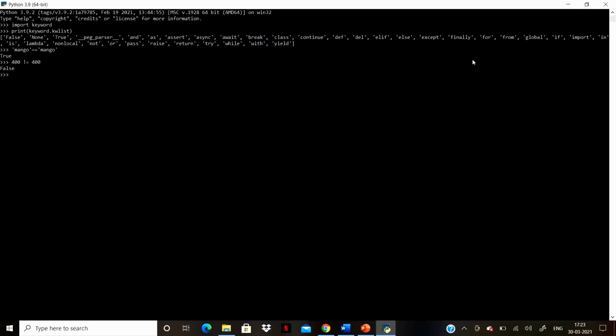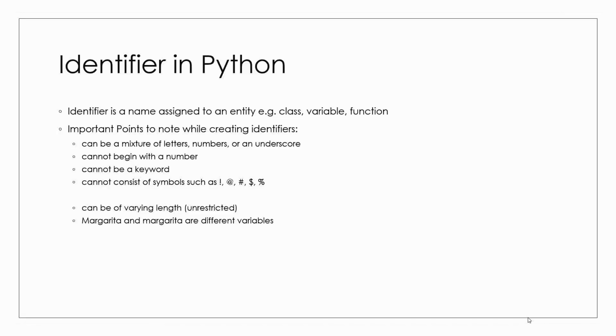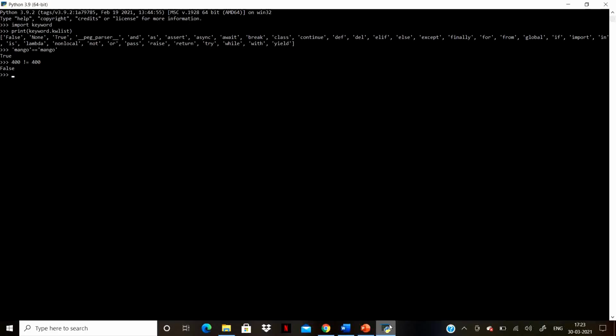There are some rules to be considered when creating identifiers. First, it can be a mixture of letters, numbers, or an underscore only. For instance, Margarita can be an identifier. Califo, all in uppercase, can be an identifier. CA underscore Kate, where CA only is in uppercase, can be an identifier.